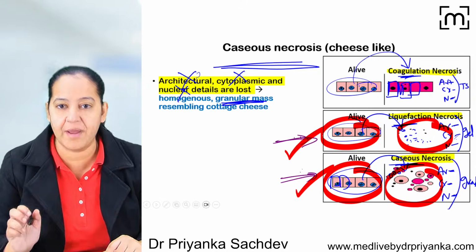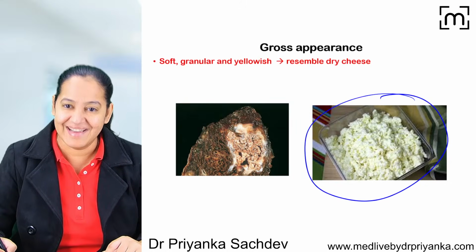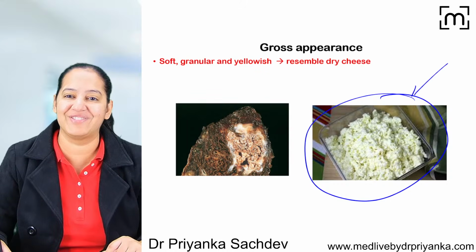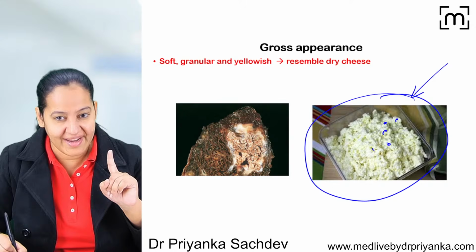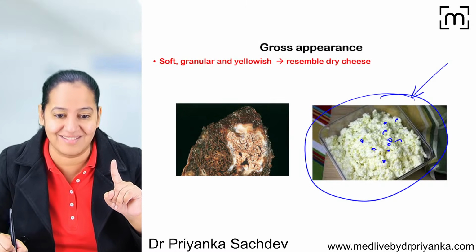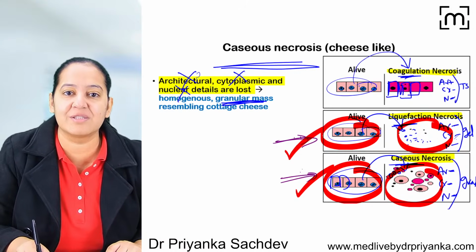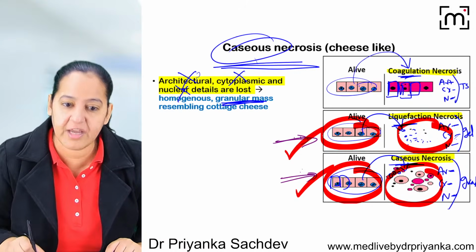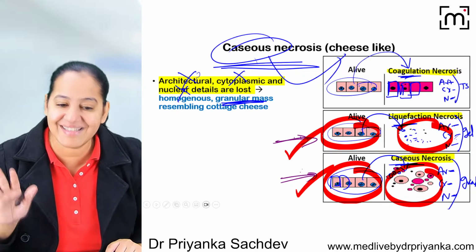Granular yellowish dry mass. Have you seen cheese? Have you seen cottage cheese? Do you like cheese? So here the necrotic tissue looks like cheese because cheese is yellowish in color. It is dry. It's granular in appearance. And that's why, since it looked like cheese, it's known as caseous. Caseous is a Greek word. It means cheese. So that's why the name is caseous.